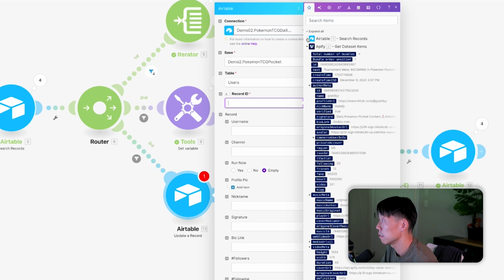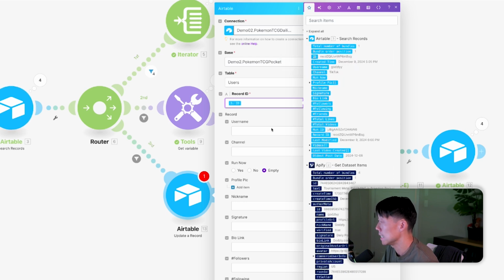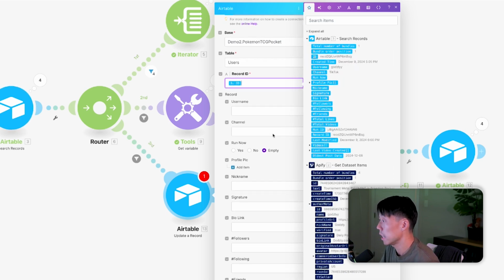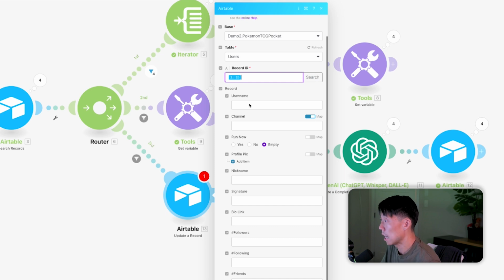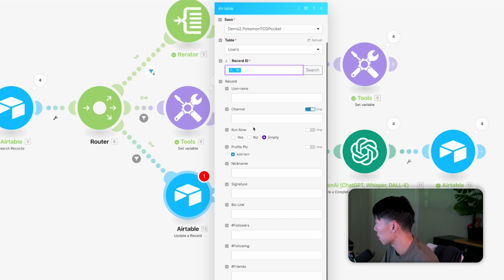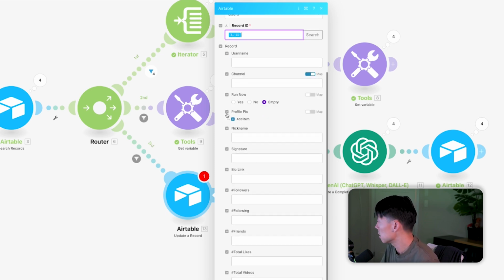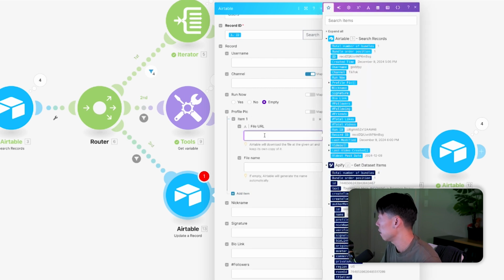So record table I3. Oh, it's right there. The ID, the username, we're not going to overwrite the username. We're not going to overwrite the channel. But we are going to go ahead and get the latest things like profile picture. So file URL, from this get data set items from this run.